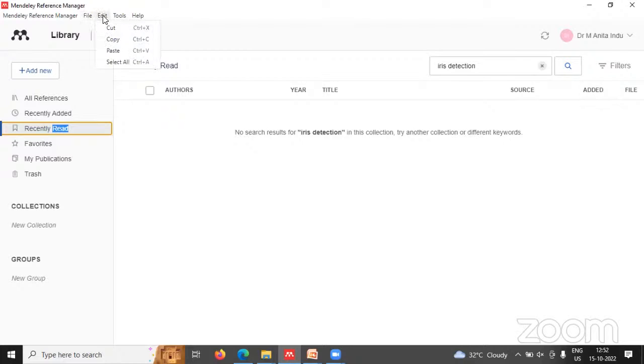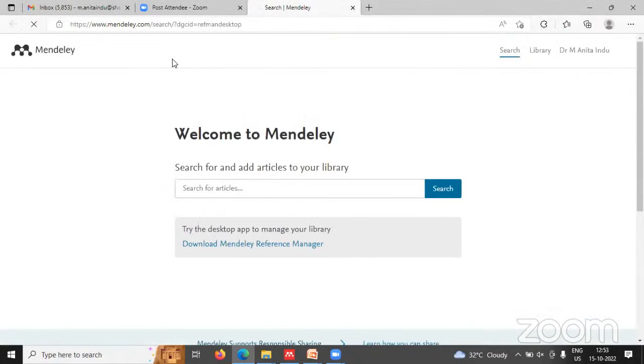So in the file option, these are the things you can do using Add new. You can add all the things which have been detected. And in the tools menu, see here, there are three things: install Mendeley Web Importer, install Mendeley Cite for MS Word, and search for articles online. Here also we can search for articles in online mode. Now see here, iris detection.